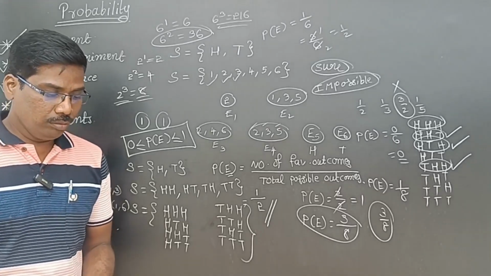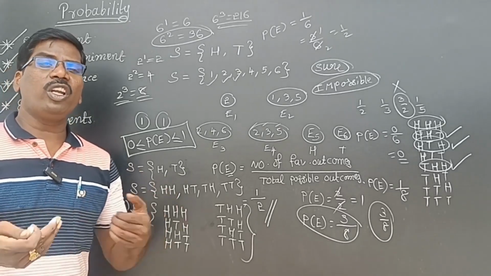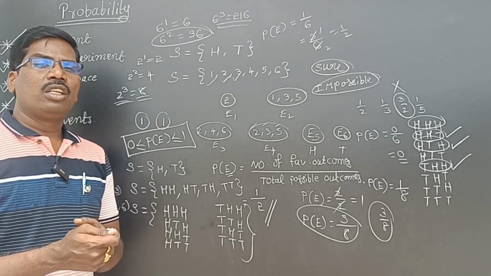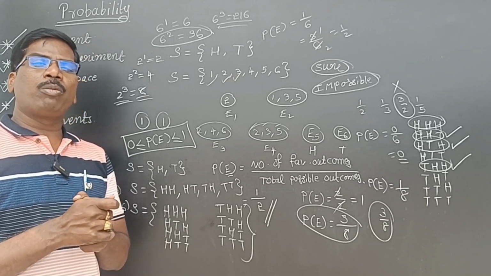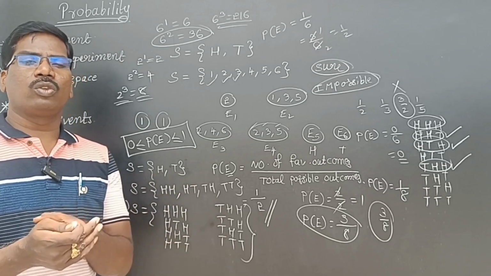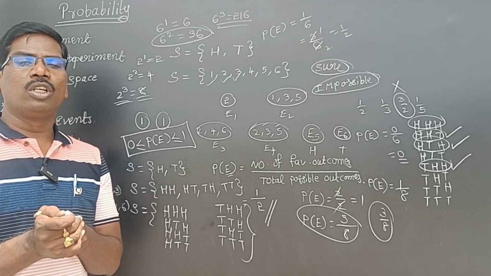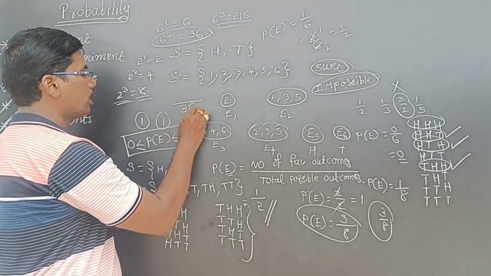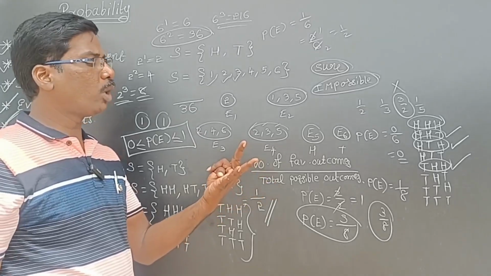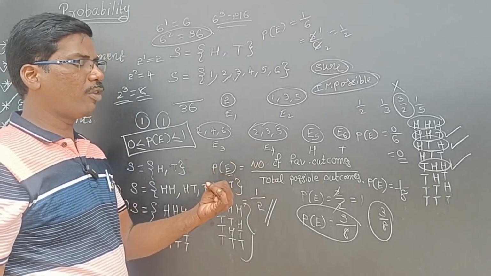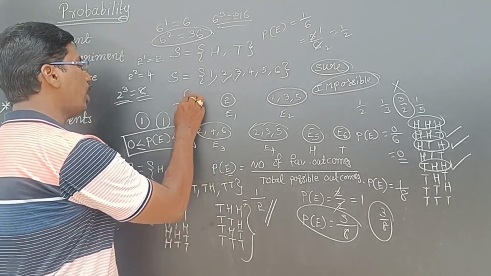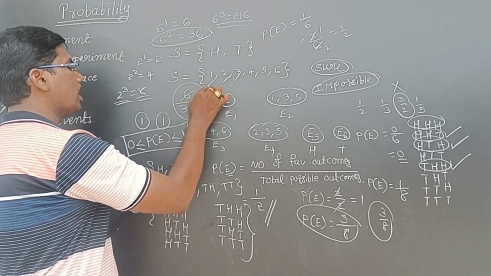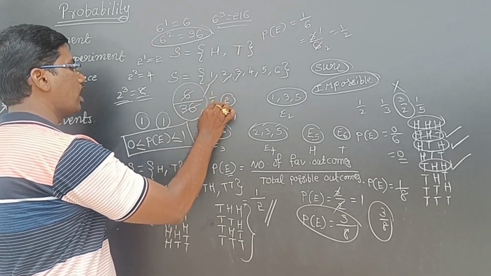Now, they will ask you like this: the probability of getting the same number on 2 dice while 2 dice are thrown. If 2 dice are thrown, the total is 36. Same number: 1 comma 1, 2 comma 2, 3 comma 3, 4 comma 4, 5 comma 5, 6 comma 6. So a total of 6 favorable. So 6 by 36, that is 1 by 6, is the answer.